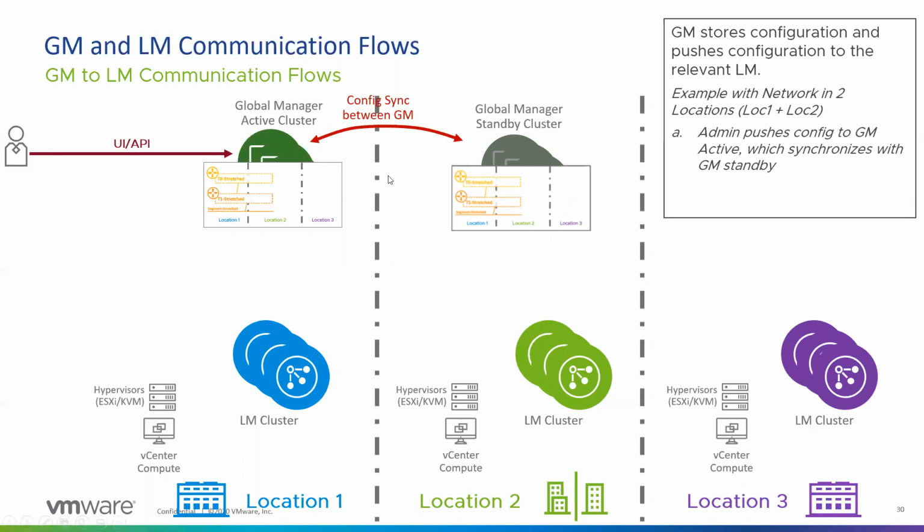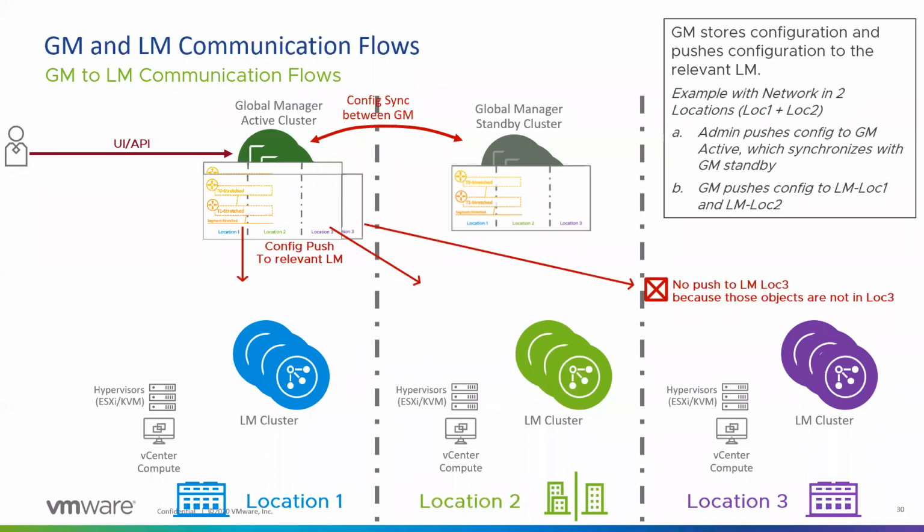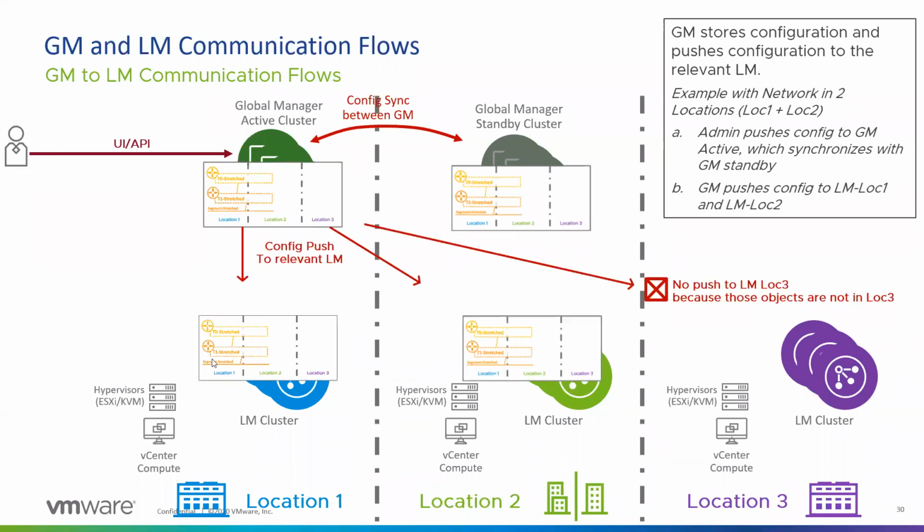It then immediately syncs the configuration with the global manager standby cluster, so that the standby knows what the configuration is and what needs to be persisted. Then it pushes the configuration to the desired locations, in this case location 1 and location 2. It will not push any configuration to location 3, because when you configured it, you wanted to stretch it only to those 2 locations. You can also stretch it to all 3 locations or just 1 location.